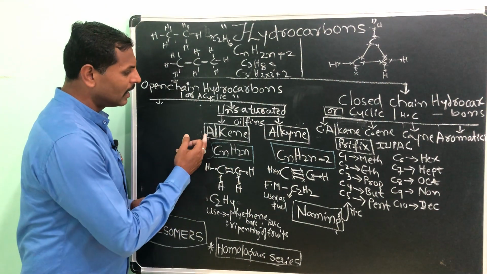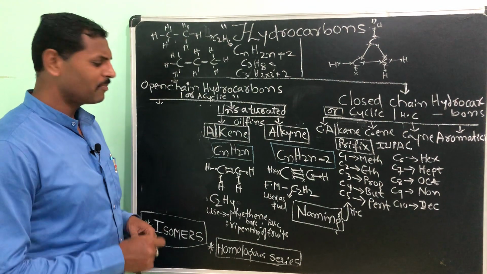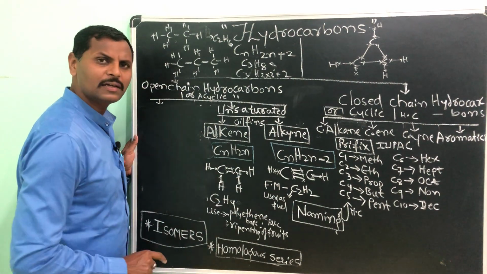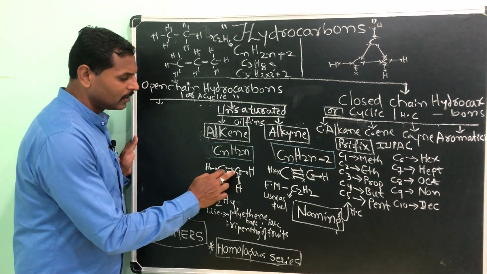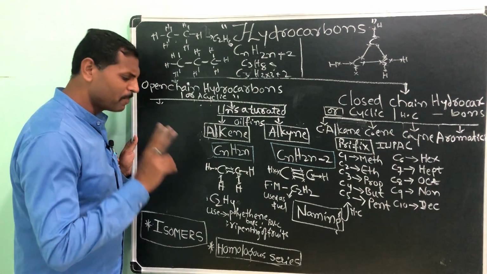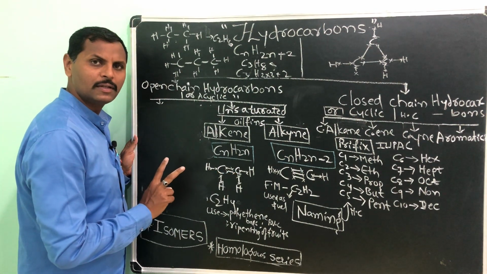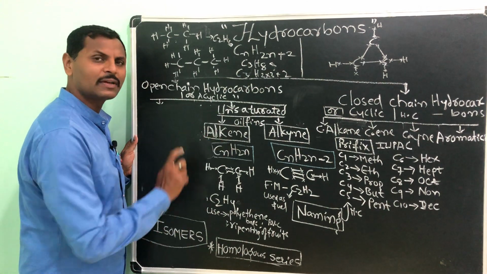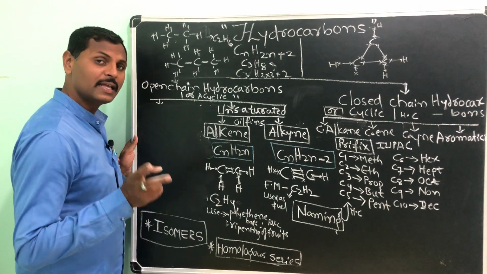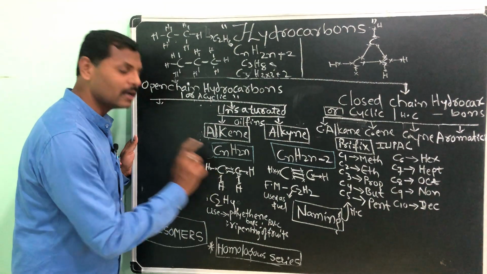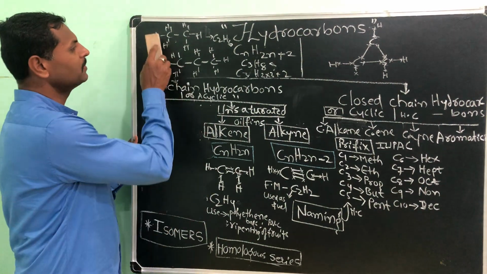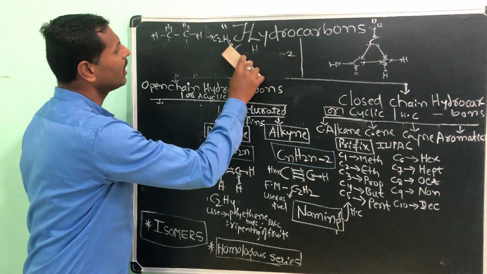You can define alkene by seeing this simple structural formula. For the first member you have to take a minimum of 2 carbons; this is the first condition if you want to write an alkene. There must be a double bond between carbon atoms.